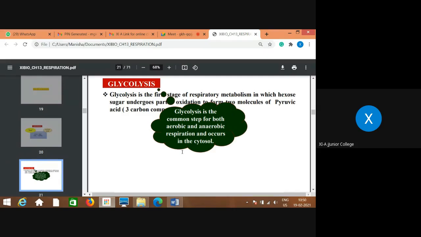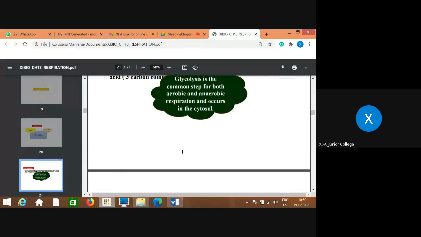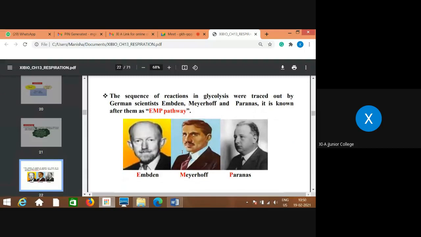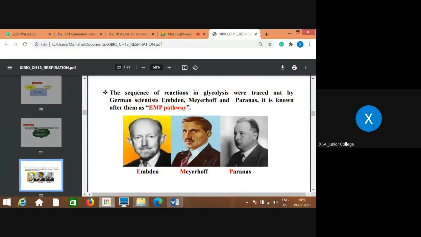So you understand the meaning of glycolysis. Now, the sequence of reactions which takes place in glycolysis was first traced out by a group of German scientists called Emden, Meyerhof and Parnas. So this process of glycolysis is also named after them, that is the EMP pathway.